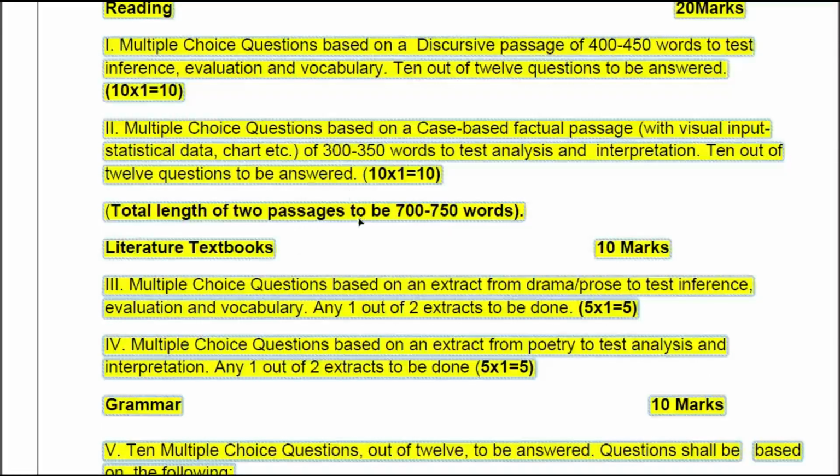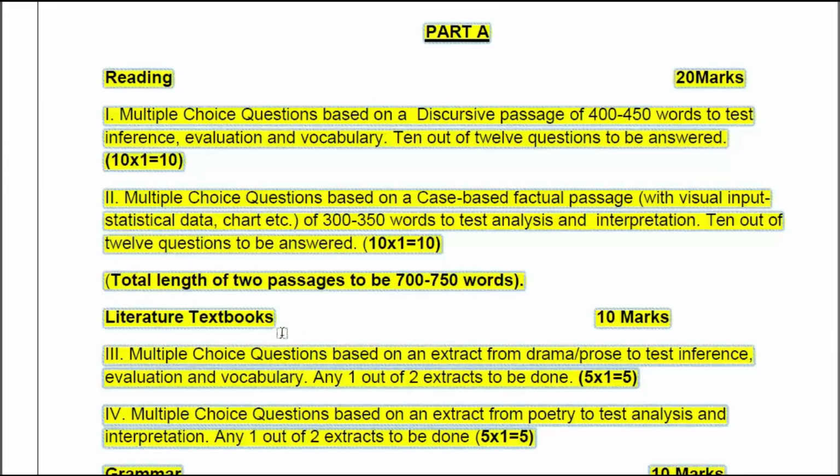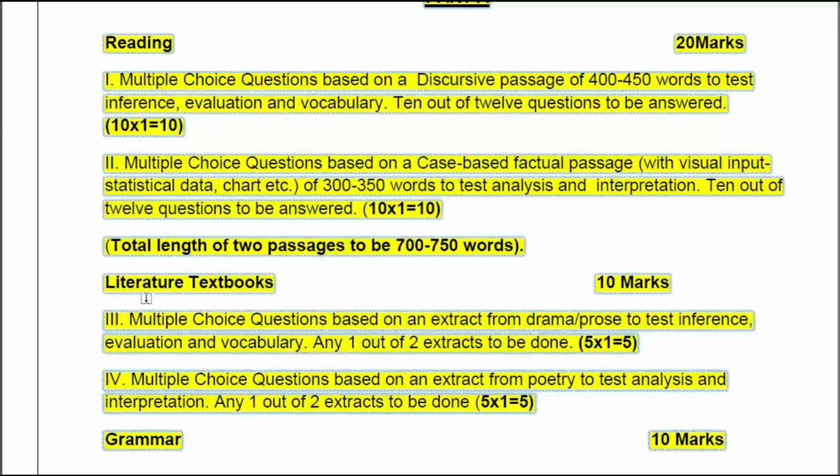Now go to part A itself. The literature reader questions are also given. That is another change that CBSE has brought in. So you see this literature reader textbook, 10 marks question we are getting. The third question in part A is multiple choice questions based on an extract from drama or prose to test the inference, evaluation and vocabulary.